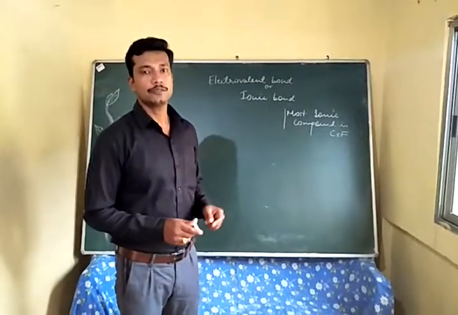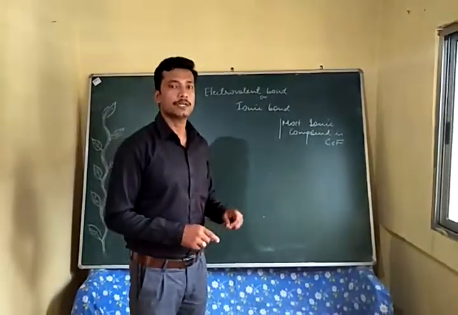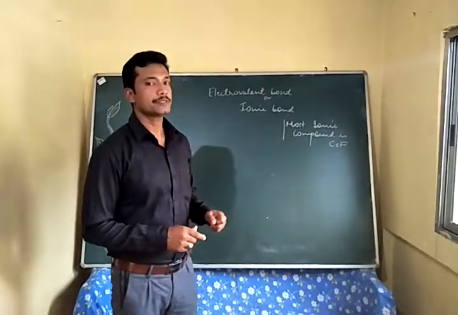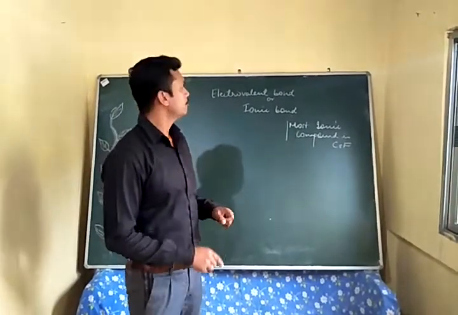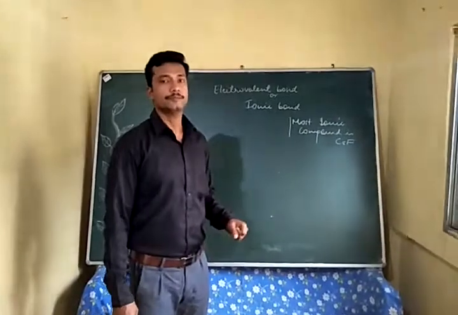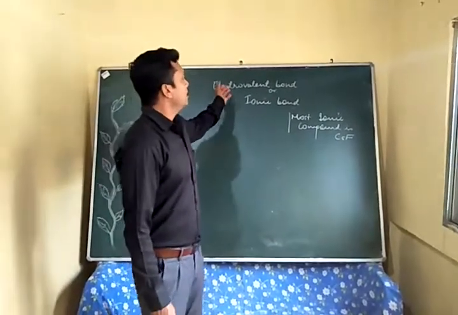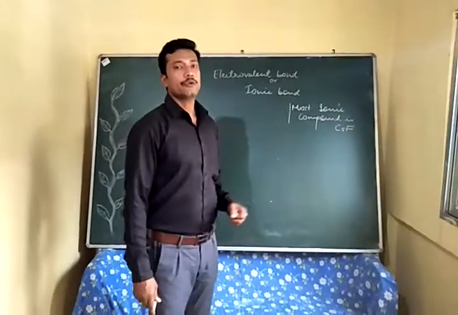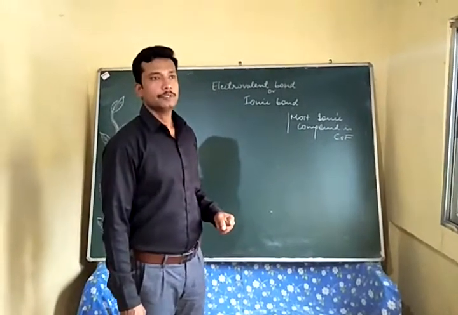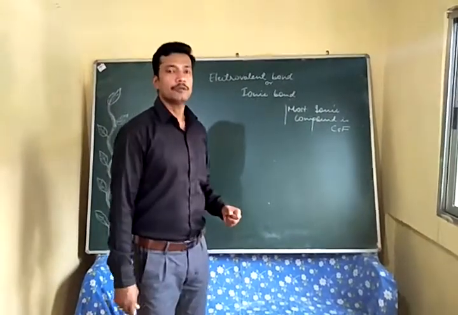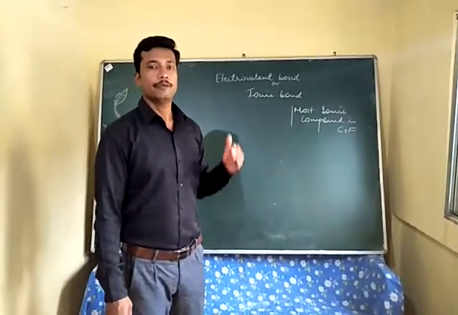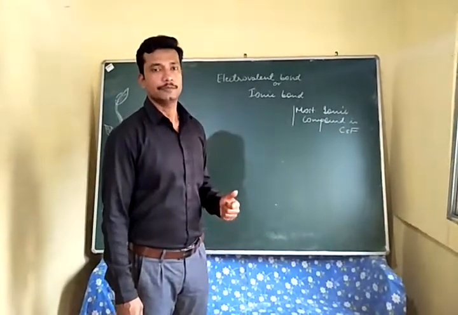Good morning, students. Today we are going to start a new topic in chemistry from the same chapter, which is electrovalent bond. Electrovalent bond is also called ionic bond, and this is the bond which is formed between metal and non-metal.